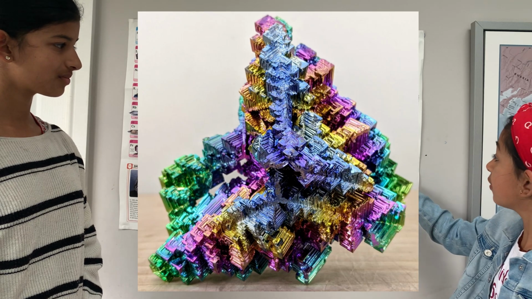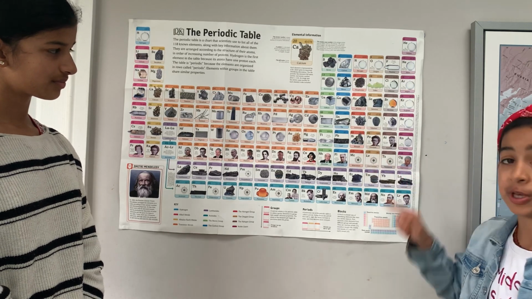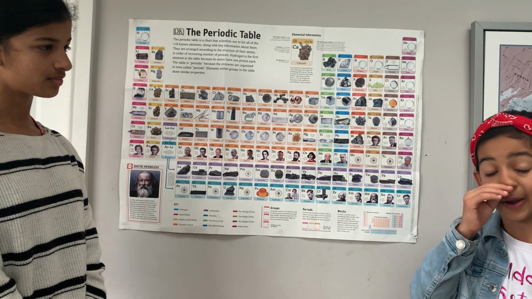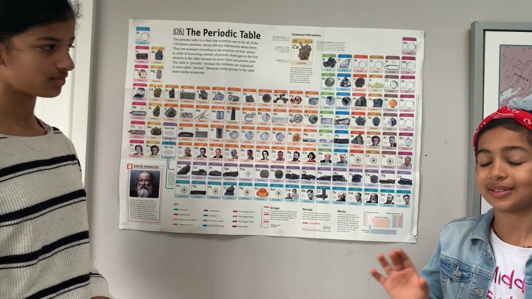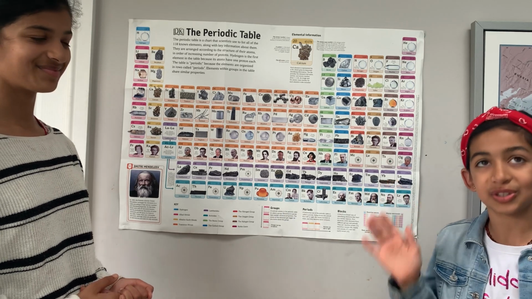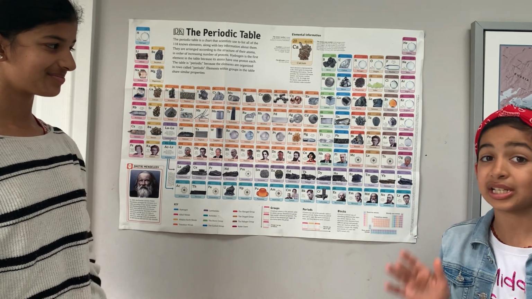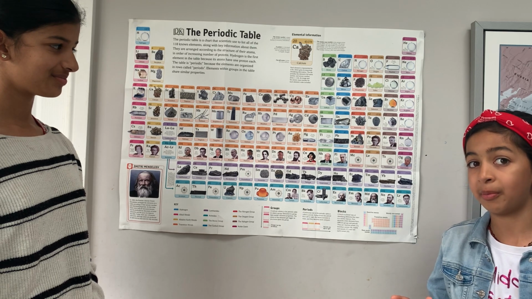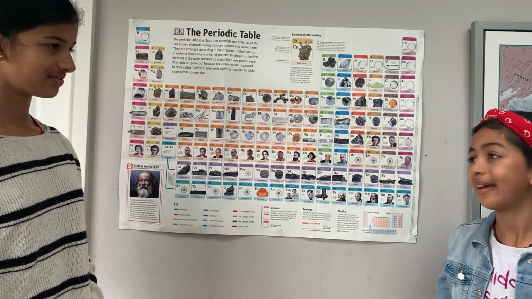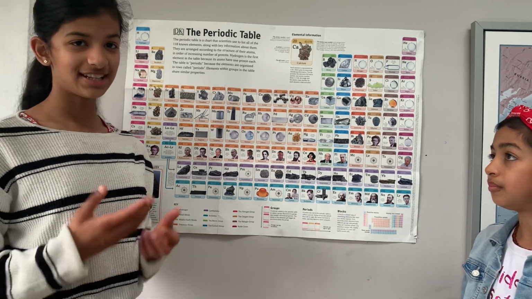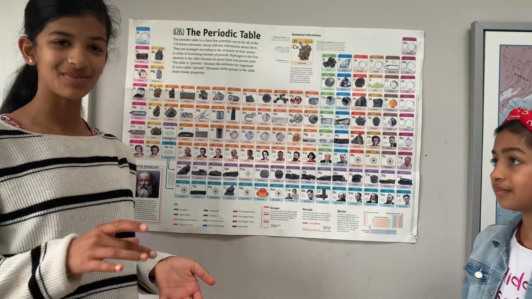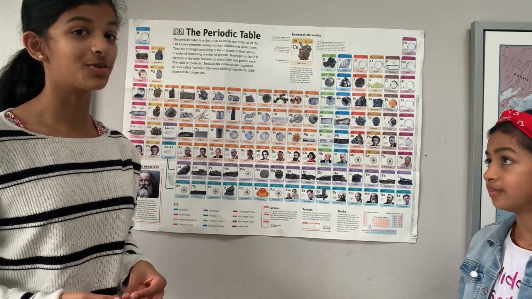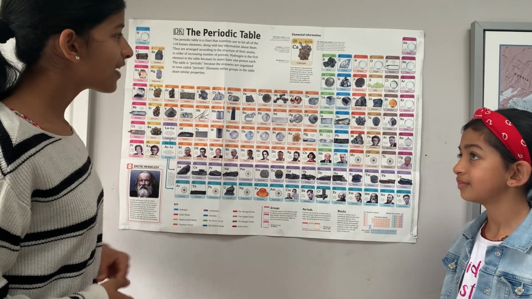Anyway, a very interesting fact about bismuth is that its solid form is actually lighter than its liquid form, which is quite rare. That means that if you had liquid bismuth and solid bismuth, and if you put solid bismuth into the liquid bismuth, it would float. But anyway, my favorite element is carbon.